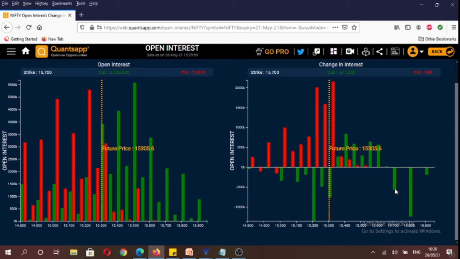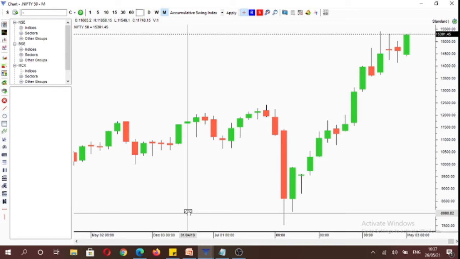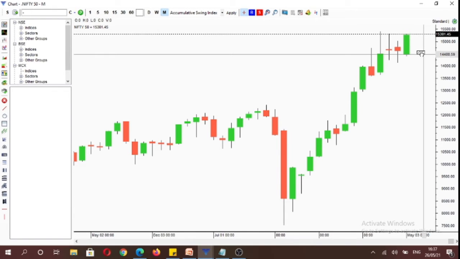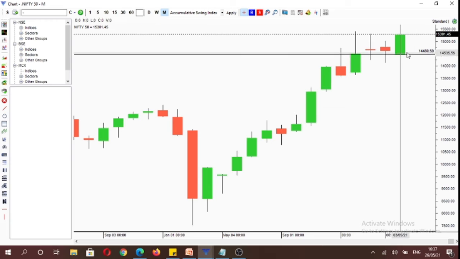Based on the overall open interest data, I will repeat that the range for tomorrow is going to be 15,500 to 15,200, with the highest amount of puts being written at the 15,200 level, and it is likely to act as a strong support tomorrow.